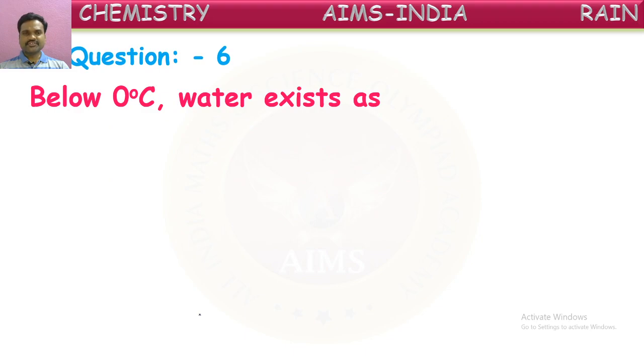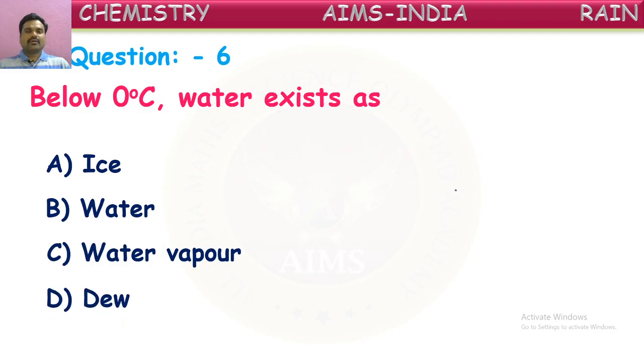Below 0 degrees Celsius, water exists as. Yes, we told that below 0 degrees Celsius, water exists in one form. In between 0 degrees and 100 degrees Celsius, water exists in another form. And above 100 degrees Celsius, water will be in the other form. So, below 0 degrees Celsius, water will be in the form of, that's the question here. Let us see options: ice, water, water vapor, or dew.